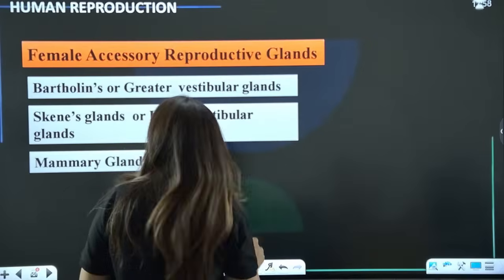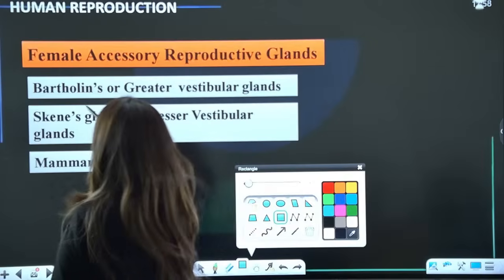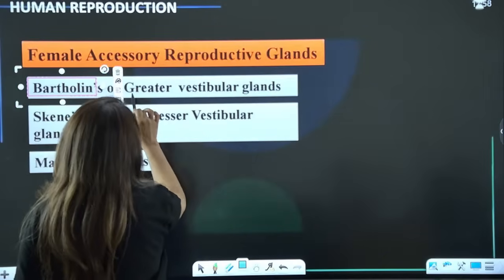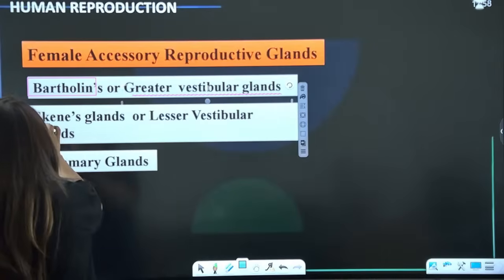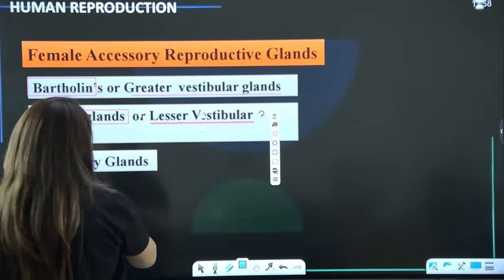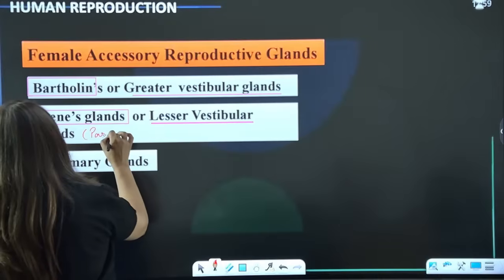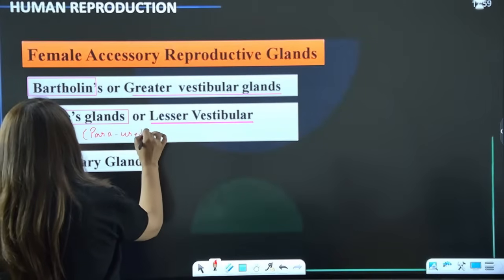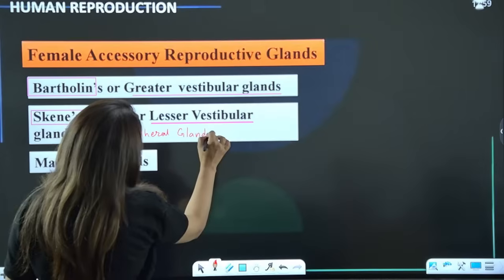We have Bartholin's glands; because they are bigger, they are called greater vestibular glands, and they lubricate. Then we have Skene's glands; because they are smaller, we call them lesser vestibular, and because they are present around the urethra, we also call them paraurethral glands. They produce slightly alkaline fluid.